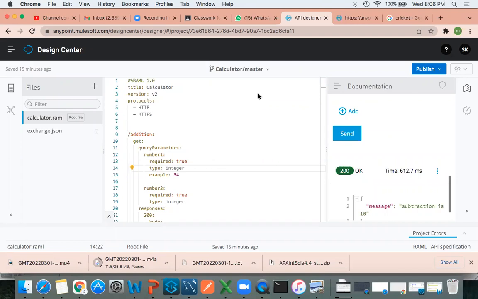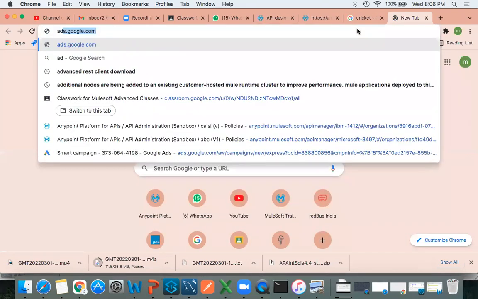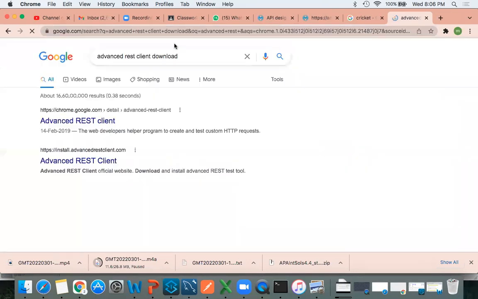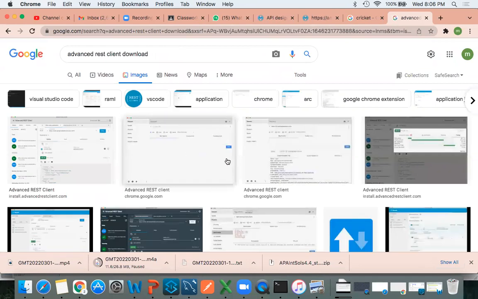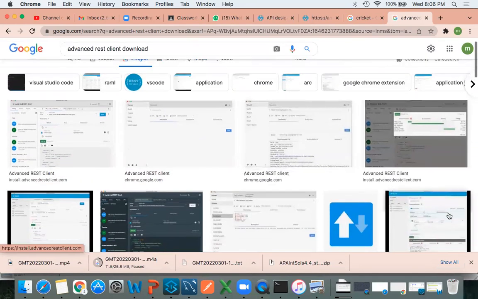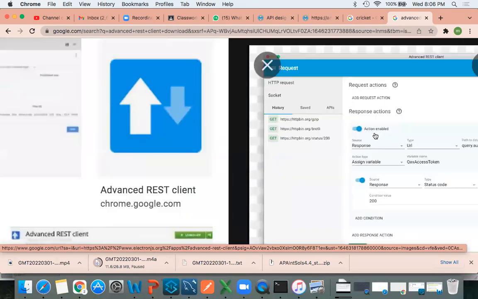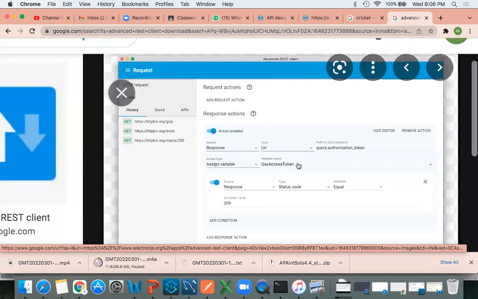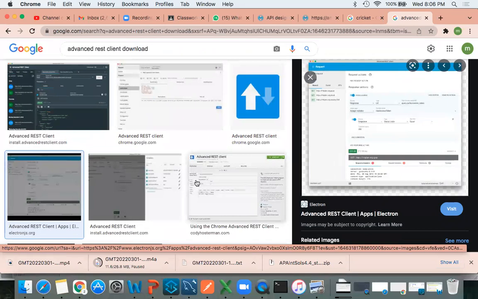Any chance we can see the Advanced REST Client as well? Yes, you can download it. Come to Google, just type Advanced REST Client. Okay, so I don't want to use this. For you, I can show you in the image how it will be. So your Advanced REST Client will look like this. Let me show you a different one, so you can understand easily.